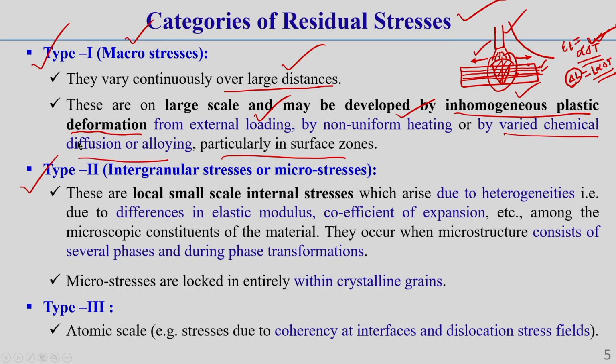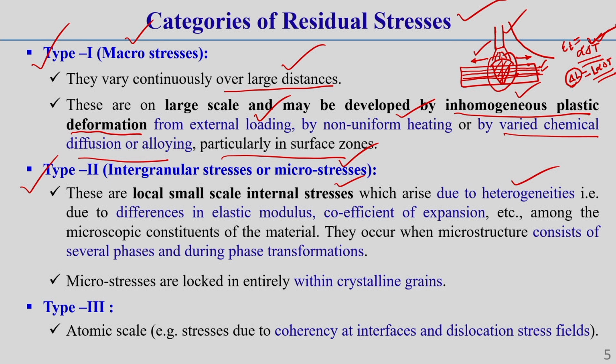Now, the second category is called type 2 residual stress, which is the intergranular stress, or micro stress. These stresses are local, small-scale internal stresses which arise due to heterogeneities. These things you should catch. Which heterogeneities? This arises due to the different mechanical properties of different alloying compositions of the parent material of the body, or the structure.